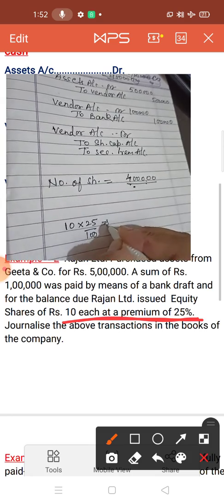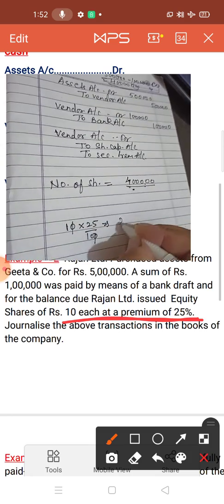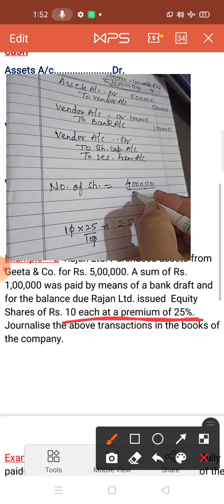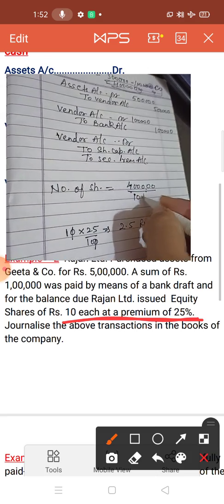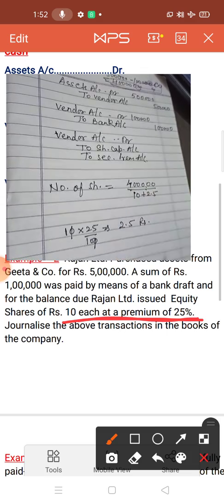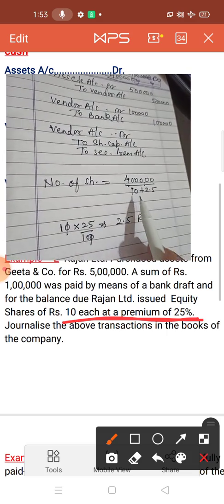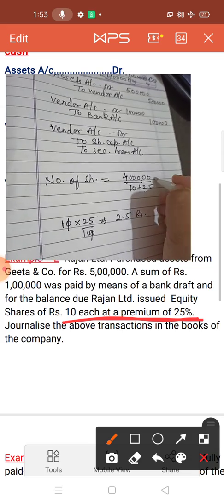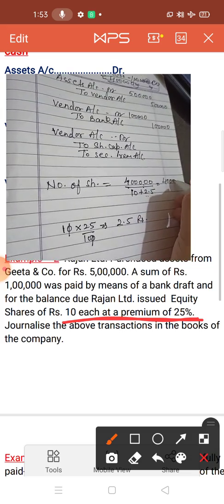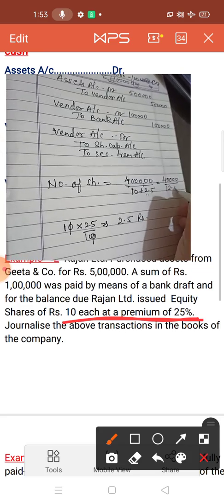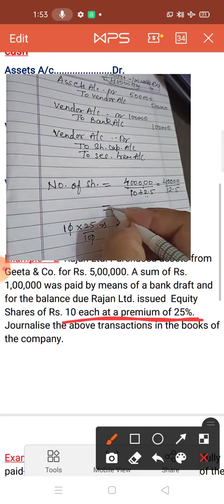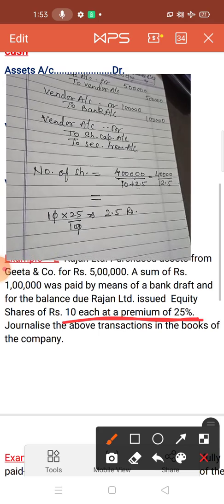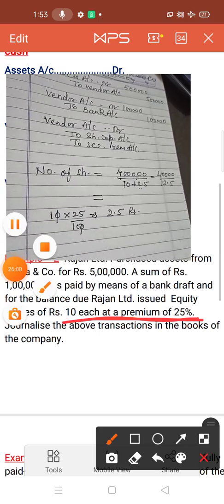So 10 rupees each at a premium of 25% means 10 into 25 upon 100. First you have to find out the premium amount. So the premium amount is 2.5 rupees. Now the issue price is 10 plus 2.5, because we have issued the equity share at a premium. So 10 plus 2.5, it is equal to 12.5. Now 40,000 divided by 12.5, you can divide and find out the number of equity shares.